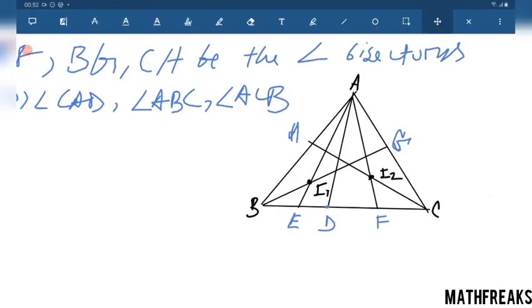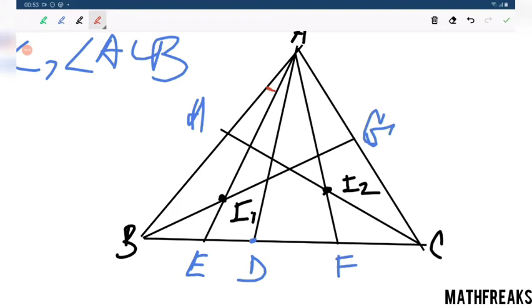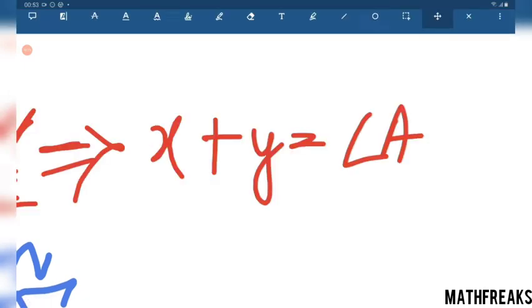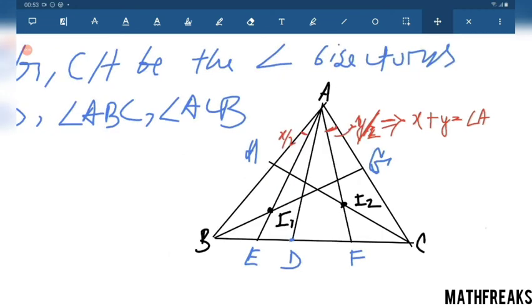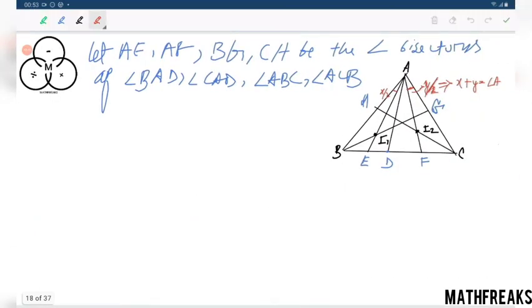Now you see that this is a very easy question. Just consider this angle x by 2 and this angle y by 2, which implies that x plus y equals angle A. We have been given angle BI1E equals 60 degrees.